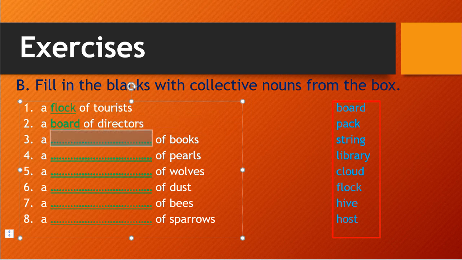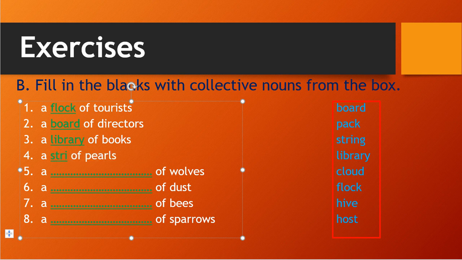And the third one is a blank space of books. Where we take books and keep all the books, that is a library. So the correct answer is library. So a library of books. Okay. And the fourth one is a blank space of pearls. So when pearls are together, we call it a string. A number of pearls together, we call it a string.